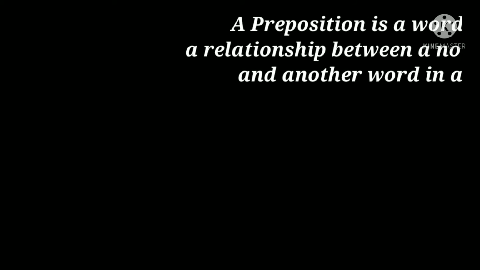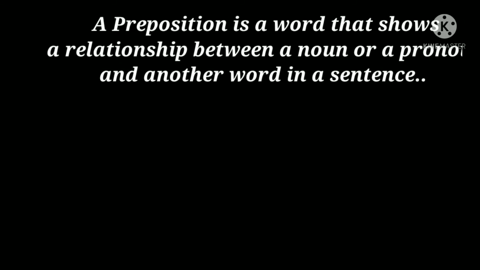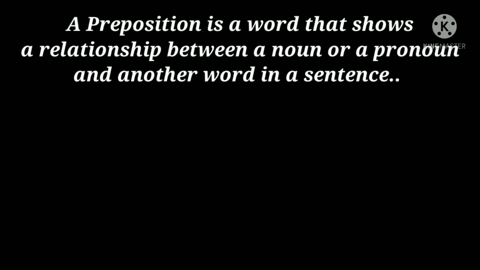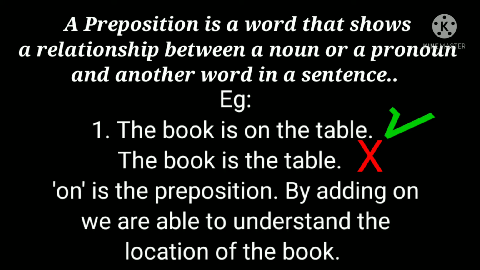A preposition is a word that shows a relationship between a noun or a pronoun and another word in a sentence. We will see an example now.